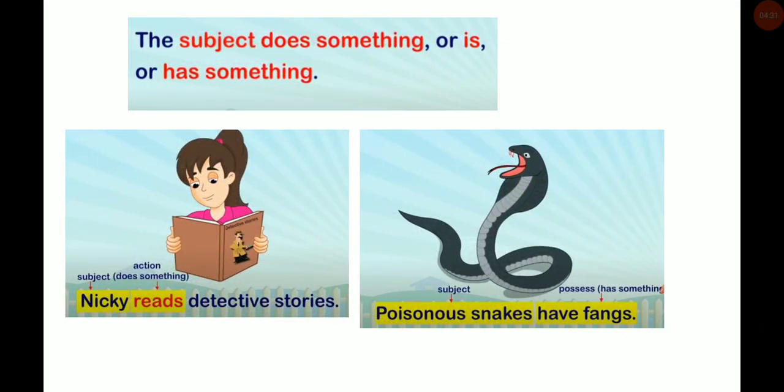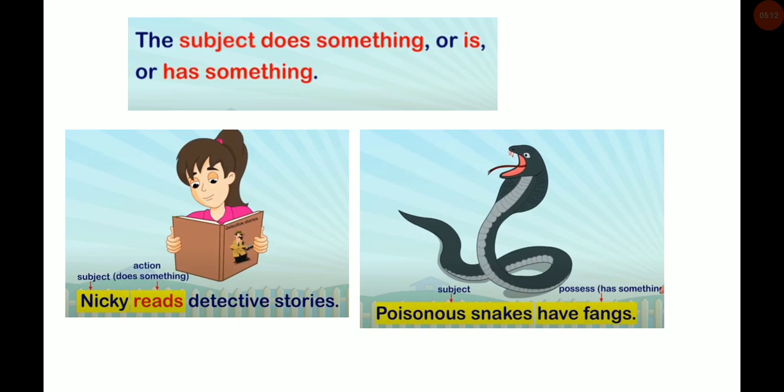The subject does something or is or has something. Nikki reads detective stories. Now Nikki is a subject. Now you all have studied about the action word. A verb is an action word, right? Action word is doing something. Now what is Nikki doing? Reading. Okay, Nikki reads detective stories. Now tell me, what is the subject? Nikki. And what is the predicate in this sentence? Reads detective stories is the predicate.